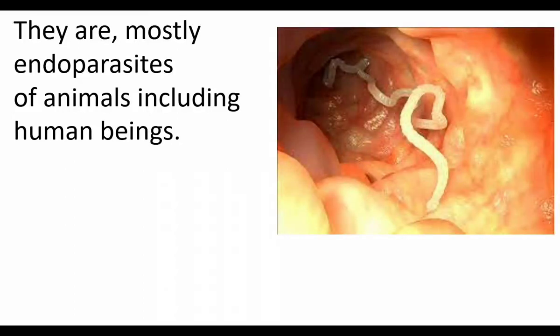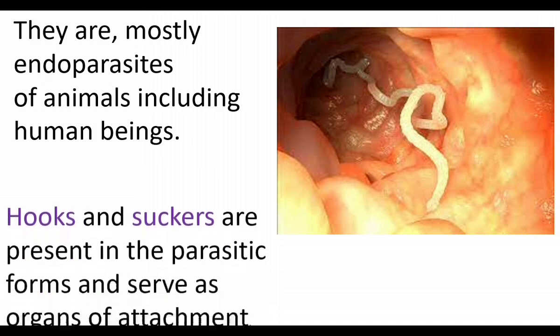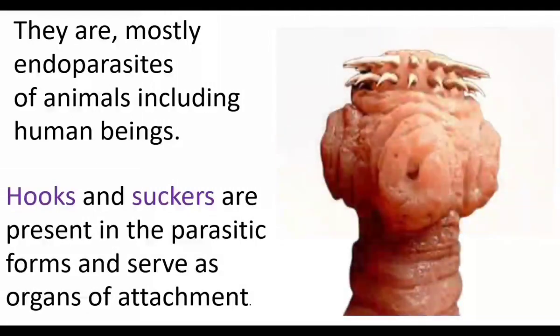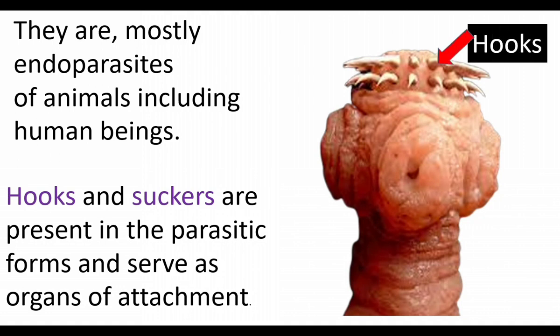Here this picture shows a tapeworm found inside the human intestine. Endoparasites live inside the body of organisms. They have hooks and suckers for attachment. This picture shows the presence of hooks in a tapeworm. This is the anterior end of the tapeworm called the scolex. Here hooks are there and suckers for attachment.